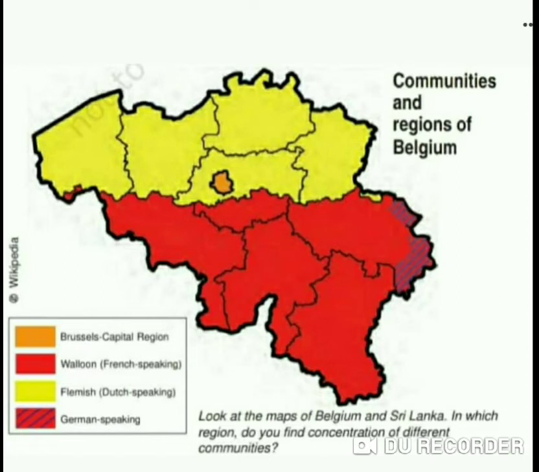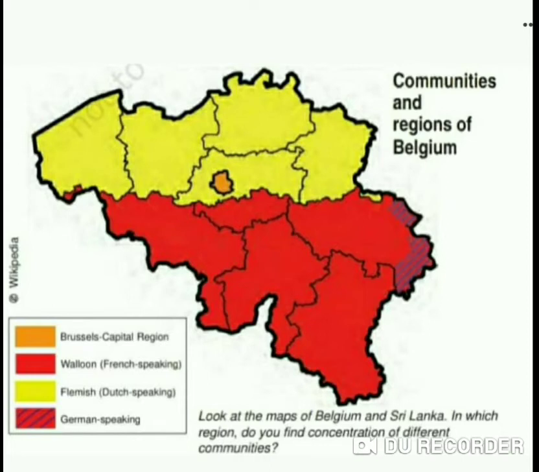We have seen a lot of diversities in both countries, but their approach towards sharing power was totally different from one another. When it comes to Belgium, the leaders shared power among all the levels of government, among two different regions, and they also gave power to the capital city, the central government of Belgium, that is Brussels government.